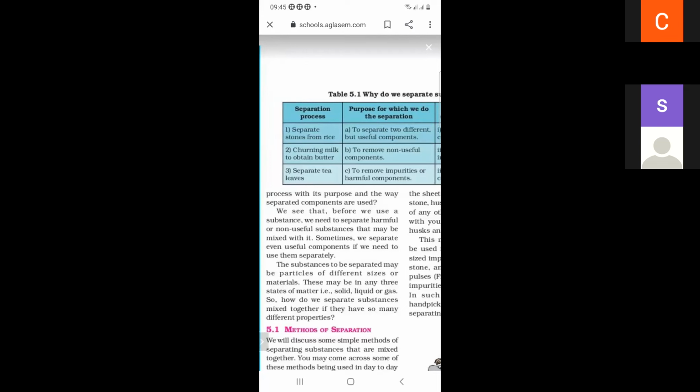Second is to remove non-useful components. Third is to remove impurities or harmful components. These are the purposes for which we do separation.